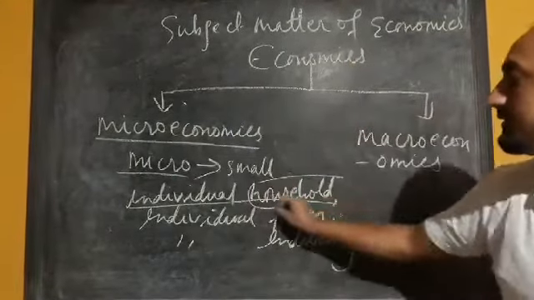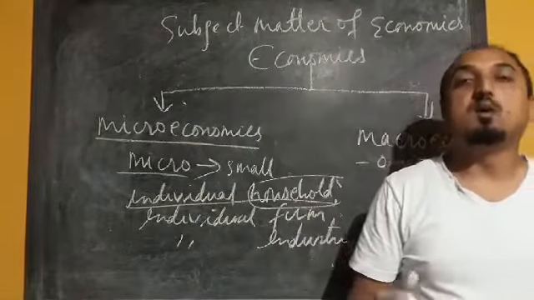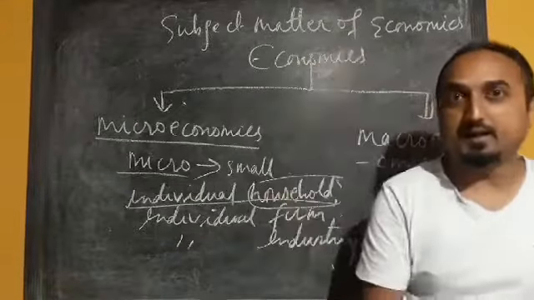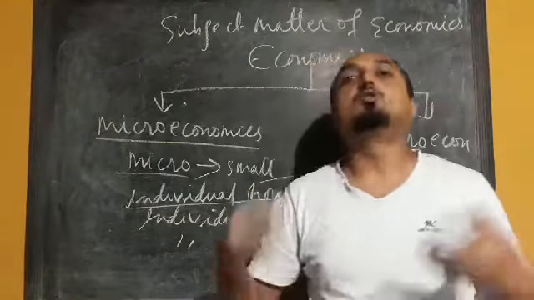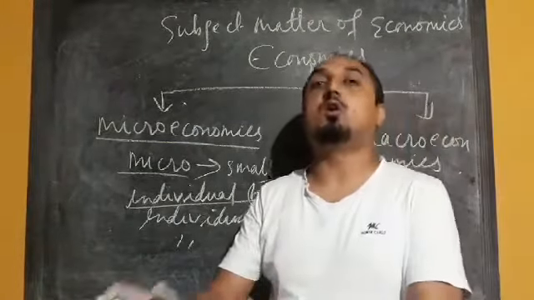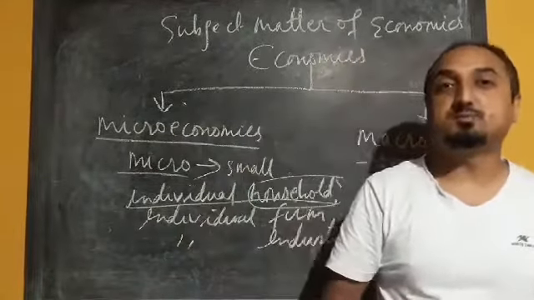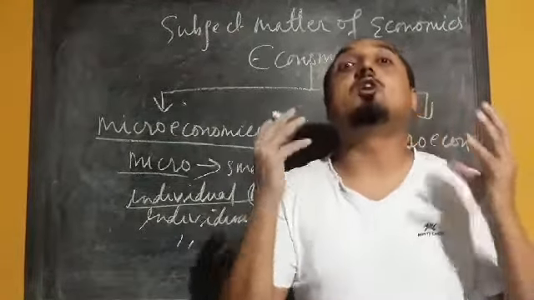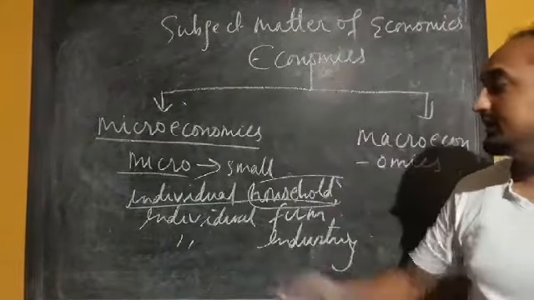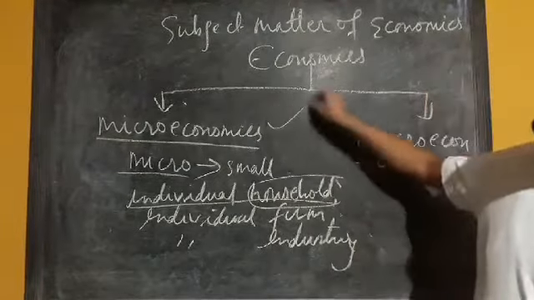In microeconomics we have to study how my household or my family is spending their income to purchase various goods and services to maximize their satisfaction. So an individual household means how it is spending its income to maximize its satisfaction, and how it is taking economic decisions. Those things we study in microeconomics.